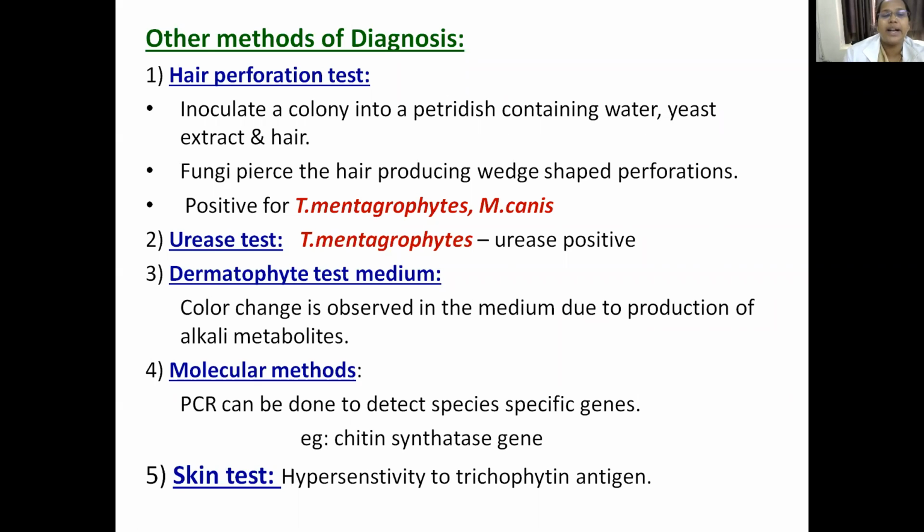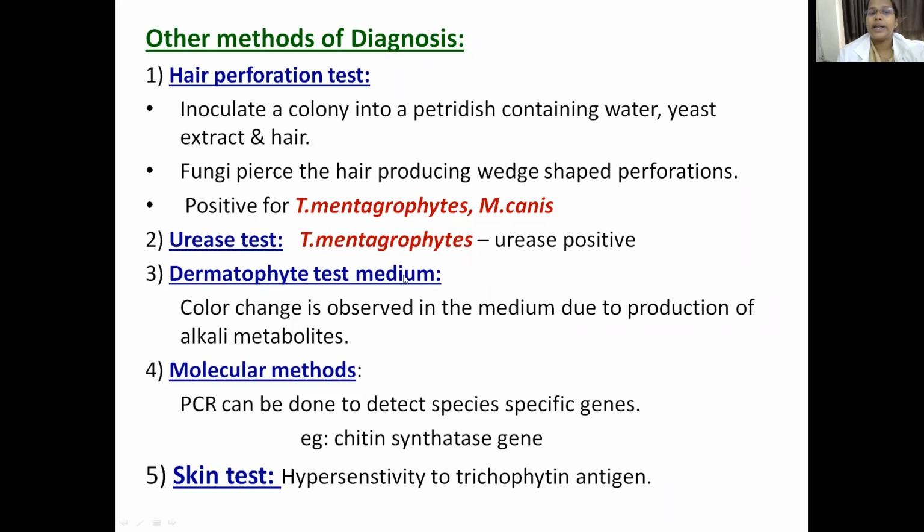I'll show you in the next slide how a hair perforation test looks. So, inoculation of this particular colony into a petri dish containing water, yeast extract and hair. When the fungus pierces the hair, this produces wedge-shaped perforations, which is the typical characteristic of Trichophyton mentagrophytes and Microsporum canis. Then the urease test is positive for Trichophyton mentagrophytes.